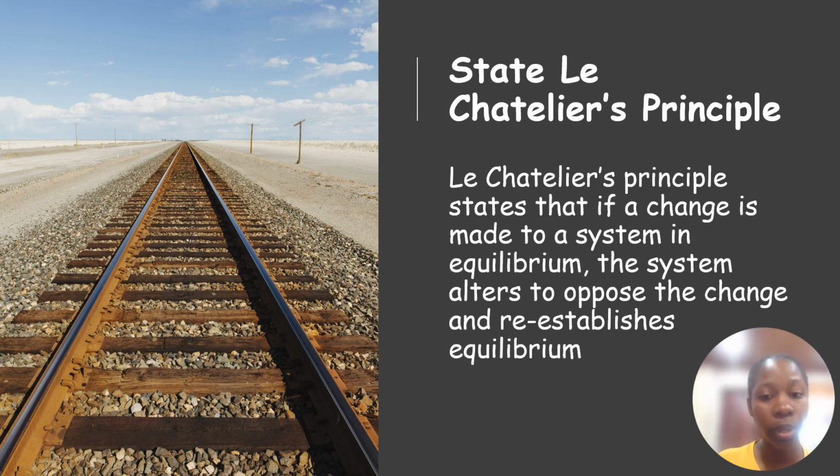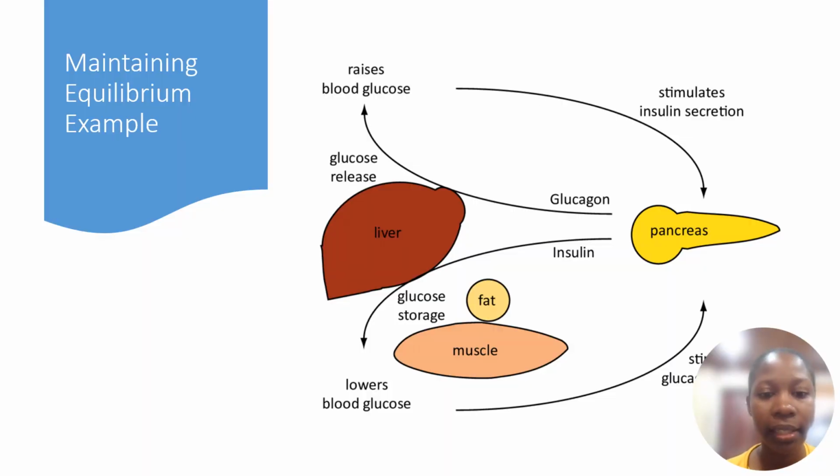So we were at equilibrium and now we're no longer at equilibrium. So the system is now going to do something to reestablish equilibrium. That is Le Chatelier. So here we have a practical example.